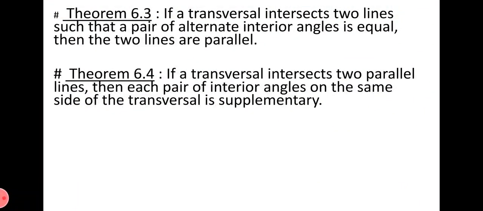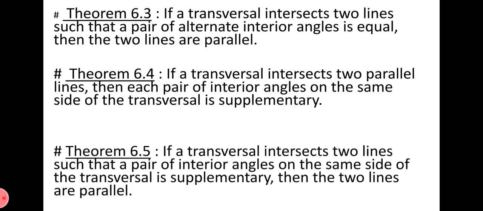Next is the converse of this theorem, that is theorem 6.5. It states if a transversal intersects two lines such that a pair of interior angles on the same side of the transversal is supplementary, then the two lines are parallel.